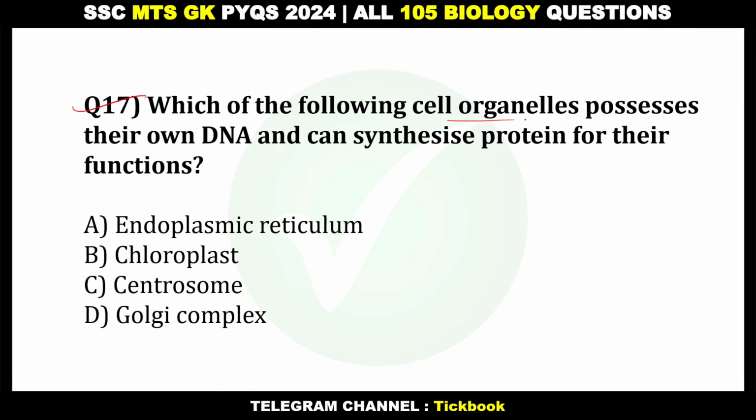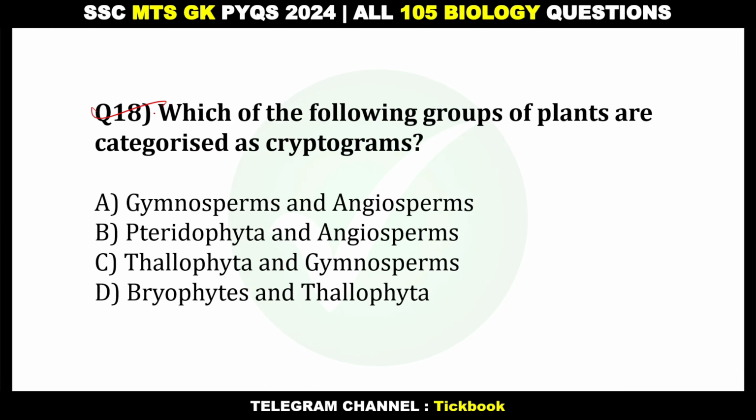17. Which of the following cell organelles possesses their own DNA and can synthesize protein for their functions? Number B, chloroplasts. 18. Which of the following groups of plants are categorized as cryptograms?